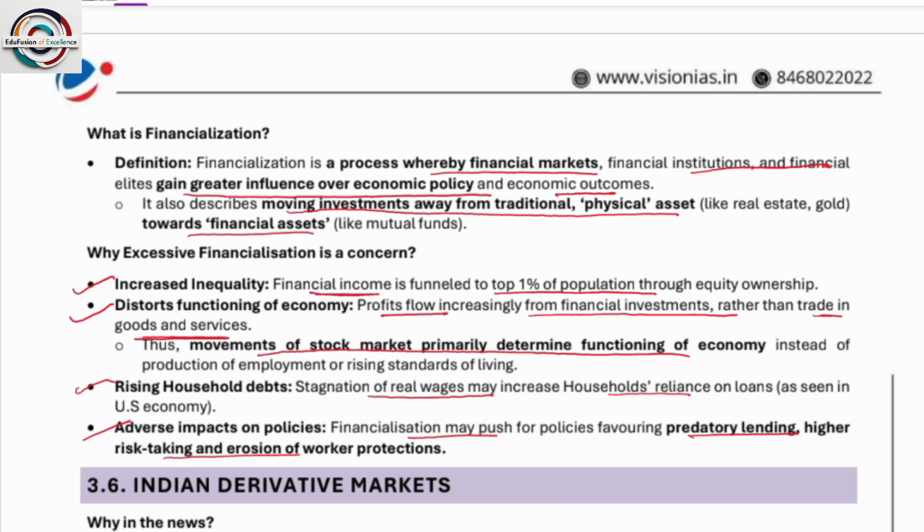Financialization generally generates inequality among the people, whereby many times you will see that people are moving out, or people are taking out their money and investing in some others. They are financializing themselves.